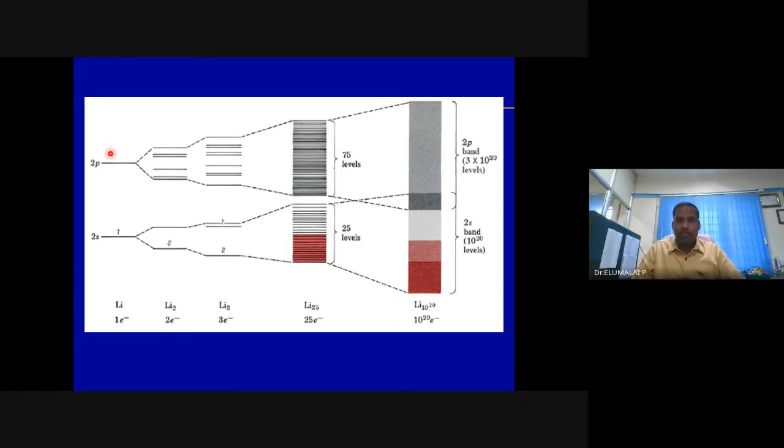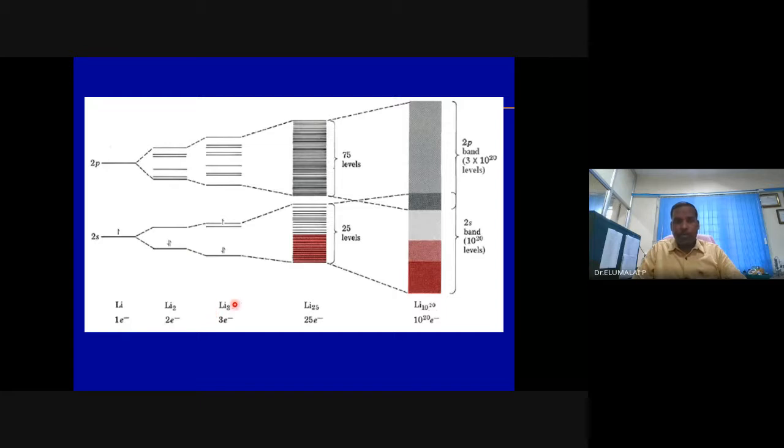Separate. Separate entity. Whereas in the bulk, the energy levels are highly continuous. So separate energy levels we call discrete energy levels, in atoms. Then in the lithium molecule, here also the energy levels are discrete, not continuous.